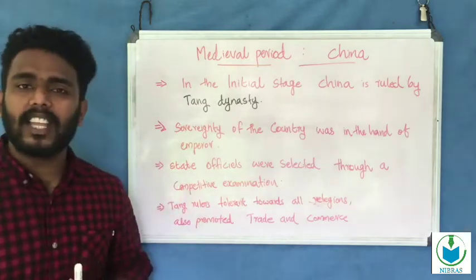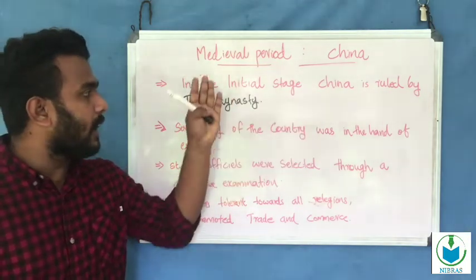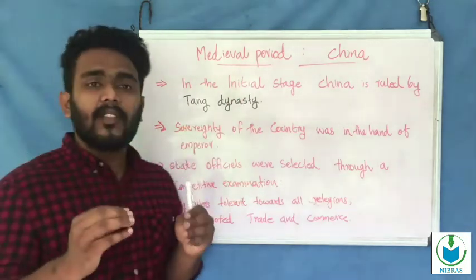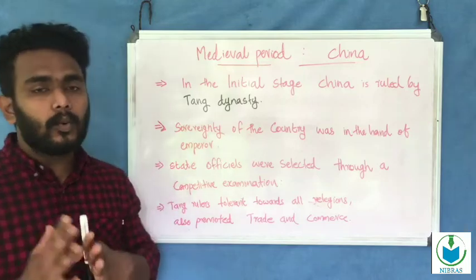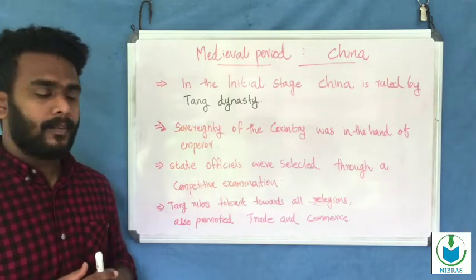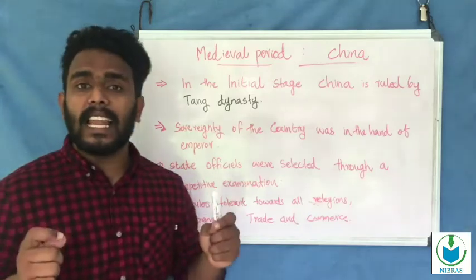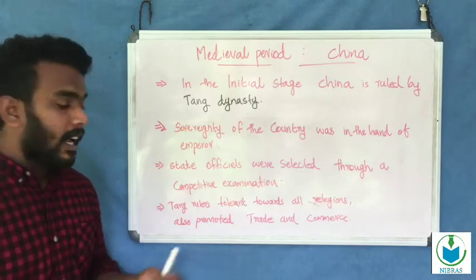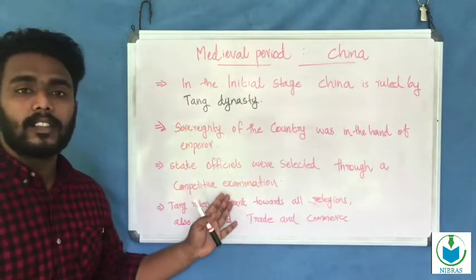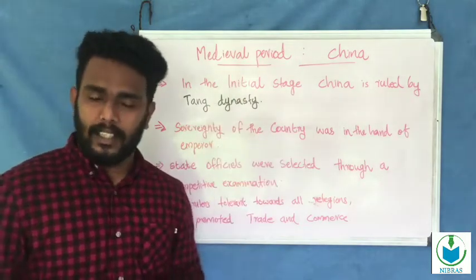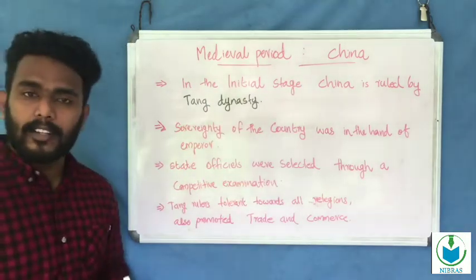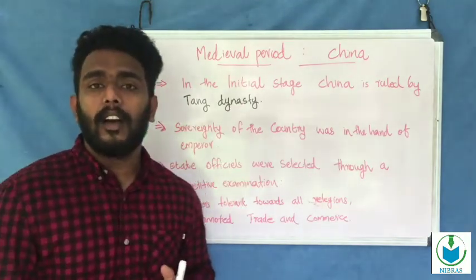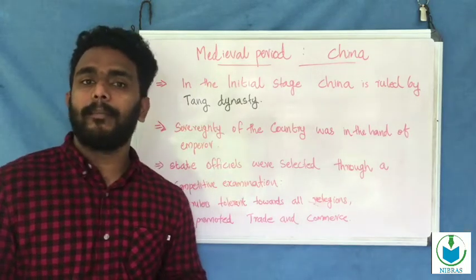In its initial stage, China was ruled by the Tang dynasty, and sovereignty of the country was in the hand of the emperor. The state officials were selected on the basis of competitive examination. The Tang rulers were tolerant towards all religions, and they also promoted trade and commerce. These are the main features of China in the medieval period.